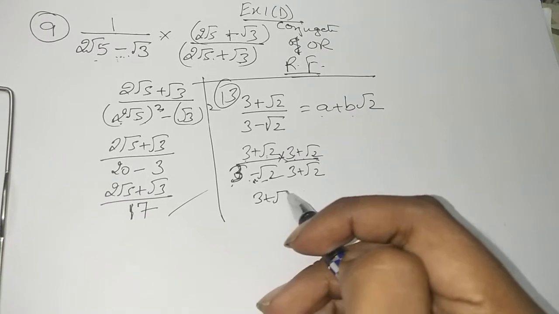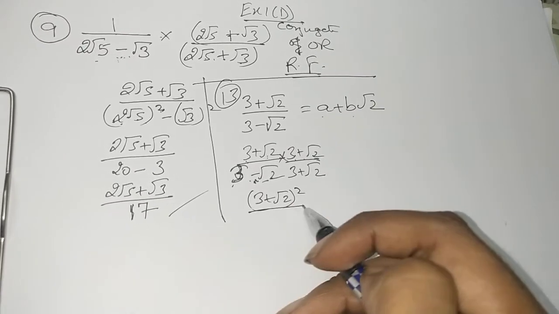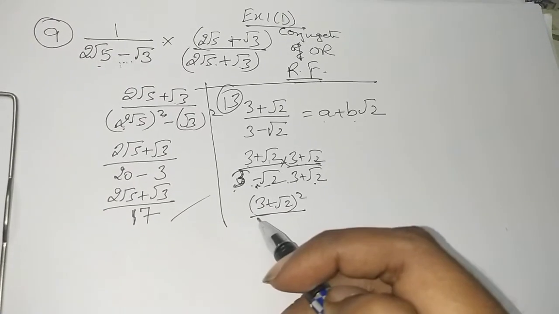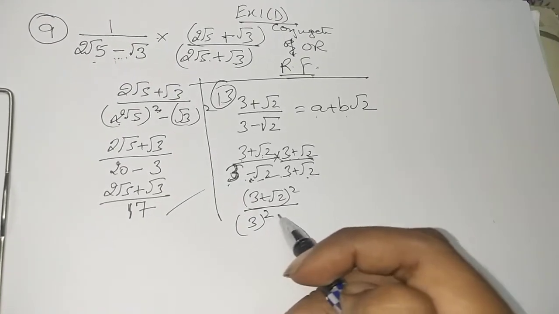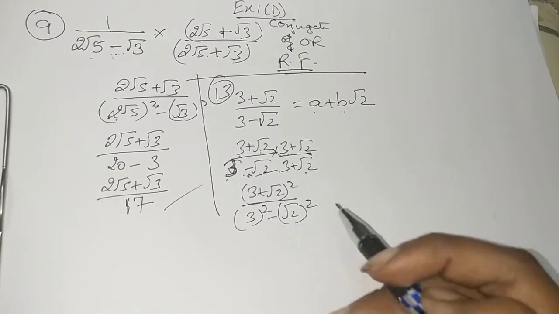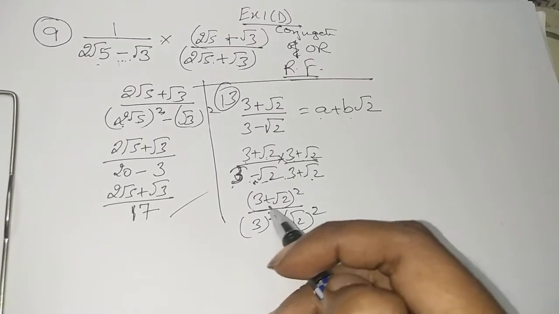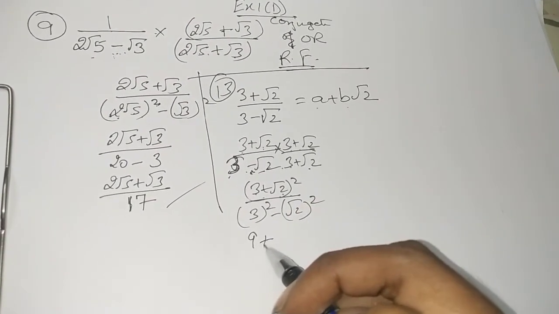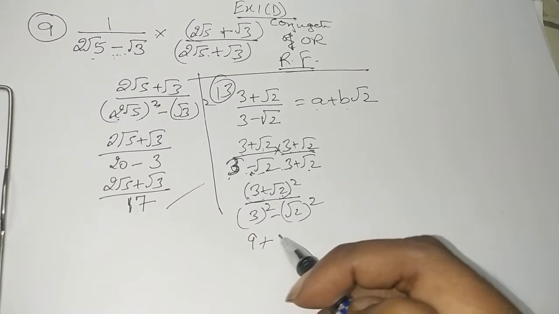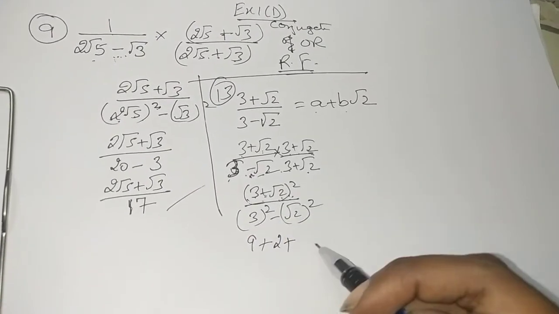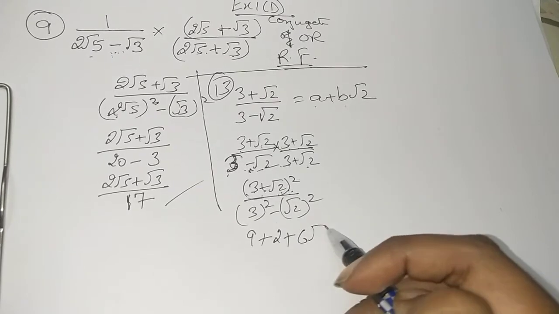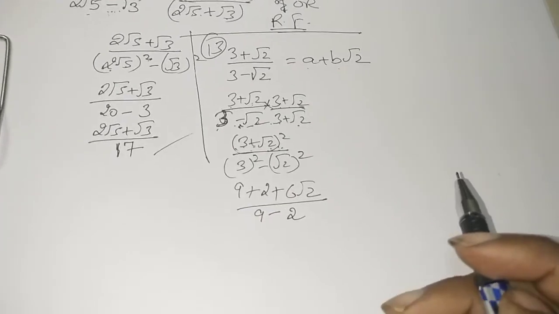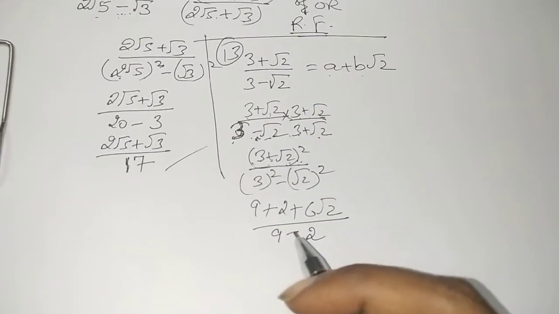So which can be written as (3 plus root 2) whole square upon, in the denominator, a minus b into a plus b. Correct, again the identity a square minus b square, which can be written as 3 square minus under root of 2 square. So now we can expand the numerator. That will be 9, that is a square, plus b square, so that will be 2, plus 2ab. So 2 into 3 into 2, that will be 6 root 2, upon 9 minus 2. Fine, alright. You can pause the video to go through.